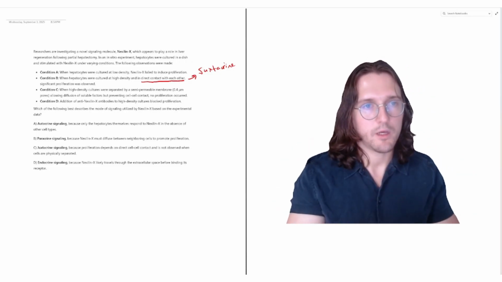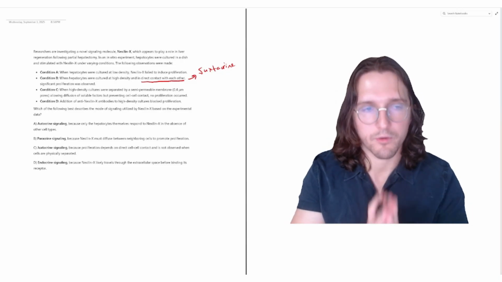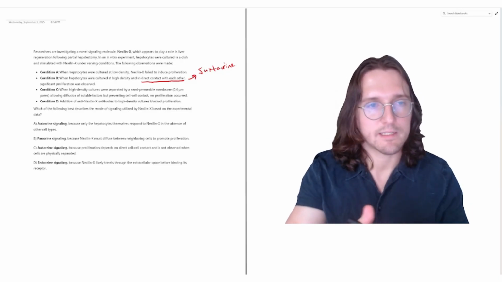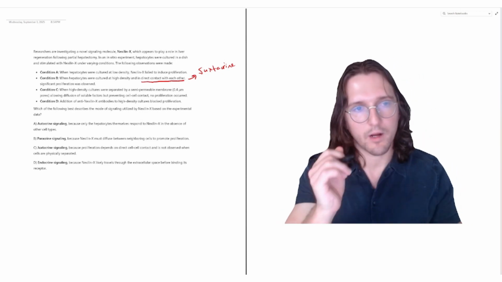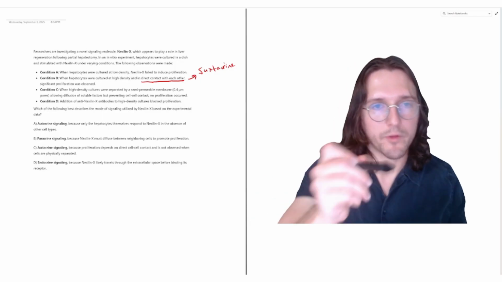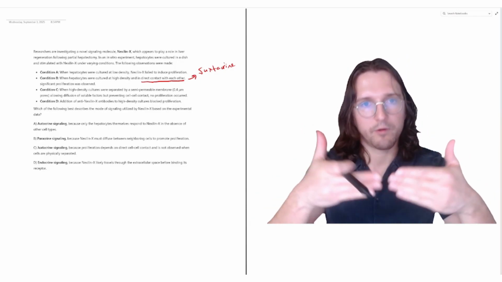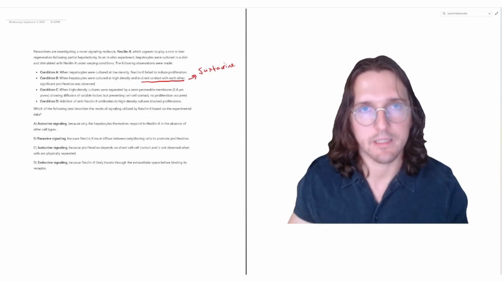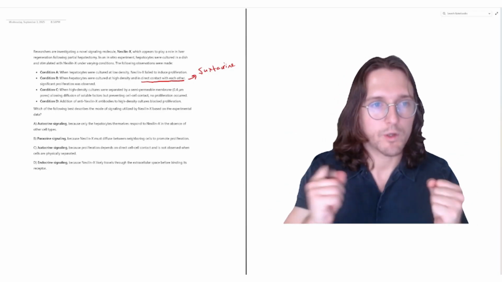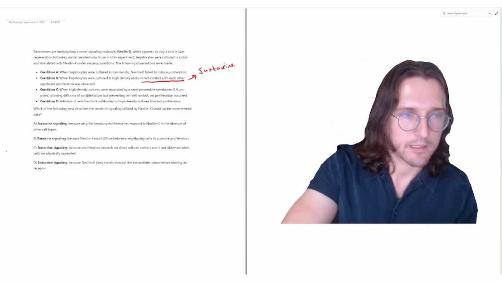And then condition D: addition of anti-Nexlin X antibodies to high-density cultures blocked proliferation. That really just shows us that this Nexlin X is important for this process, because when you block it, you don't have the proliferation anymore under the condition where you normally did have proliferation, which is when they were close together in physical contact, presumably exhibiting the juxtacrine signaling. So which of the following best describes the mode of signaling? Well, it's got to be juxtacrine signaling, and so that's going to be C.